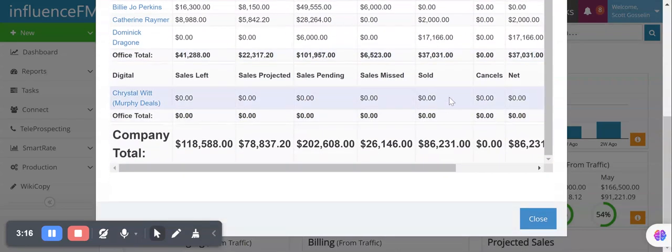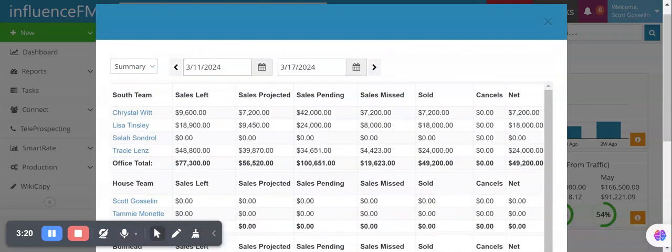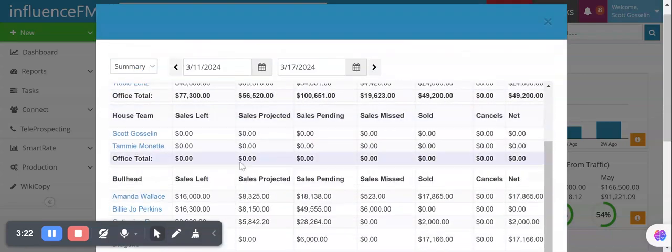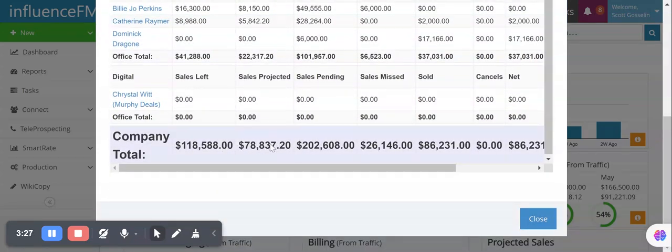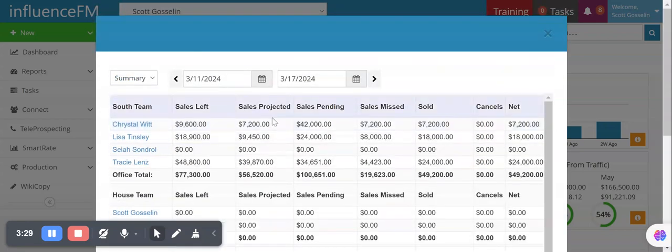As we see thus far for this week on this particular company, we have $118,000 that are left in new. Out of that, 78,000 should close based on projected sales. Now, where does that number come from? That number comes from the rep's belief on the opportunity to close it.